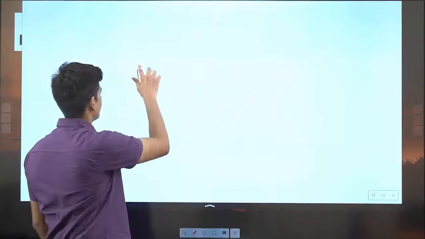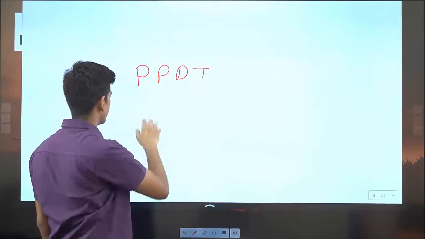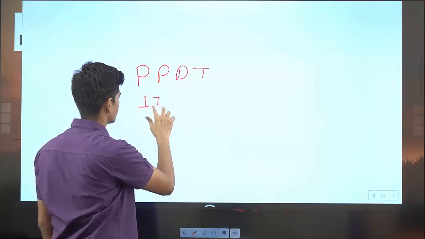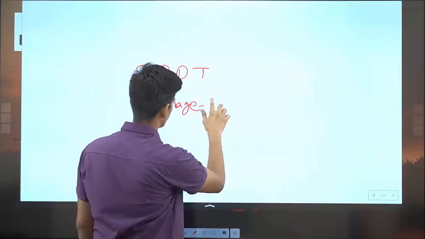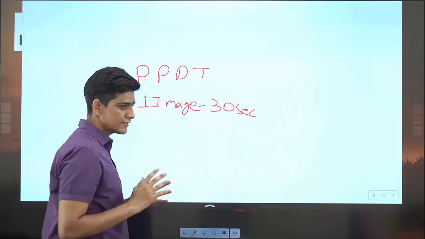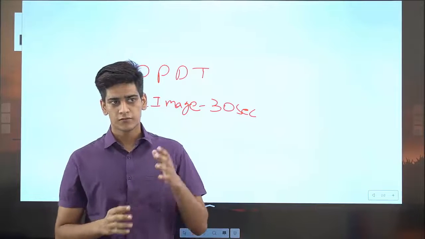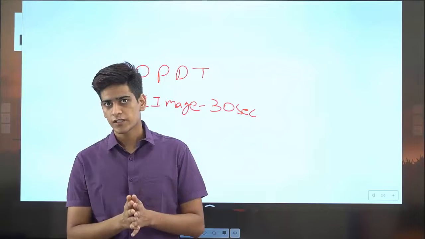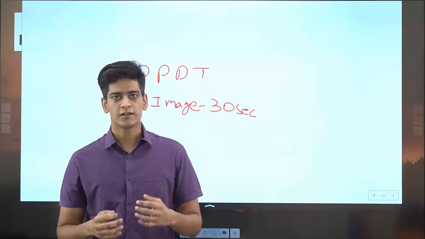So, that is the PP and DT test. Now, in the PPDT test, they will show you an image. The image will be shown to you for 30 seconds only. After the 30 seconds, the picture will be gone, and there will be a sheet given to you.